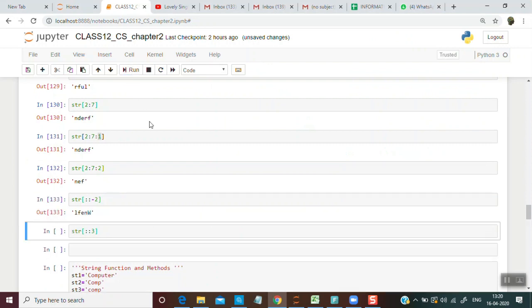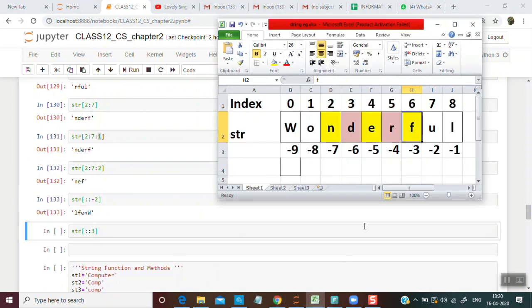Now when you run this and see, the whole string will be taken and it gives you the output in backward form.